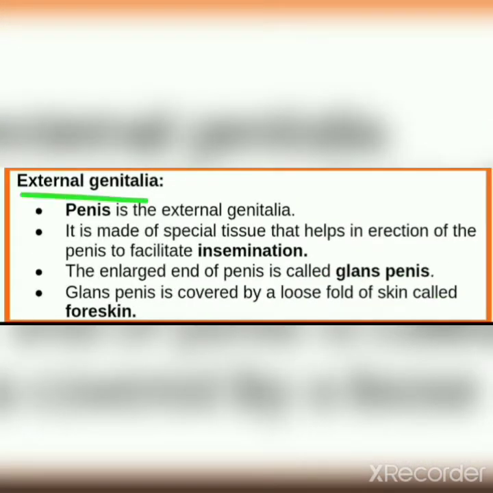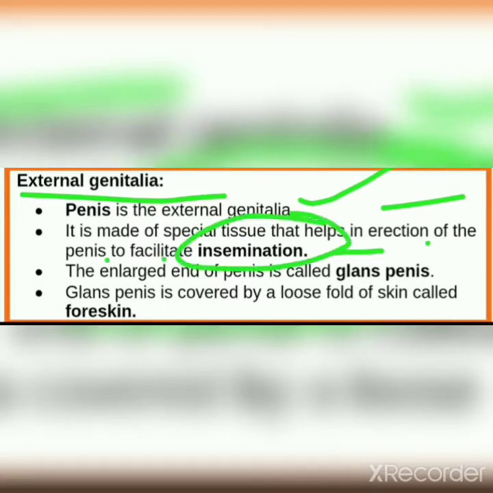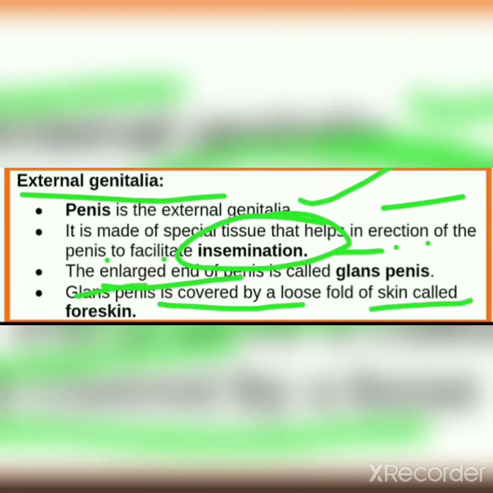Now, external genitalia. The penis is the external genital organ. It is made of special tissue that helps in erection of the penis to facilitate insemination. It means transfer of semen into the female vagina. The enlarged end of the penis is called the glans penis. The glans penis is covered by a loose fold of skin called the foreskin.